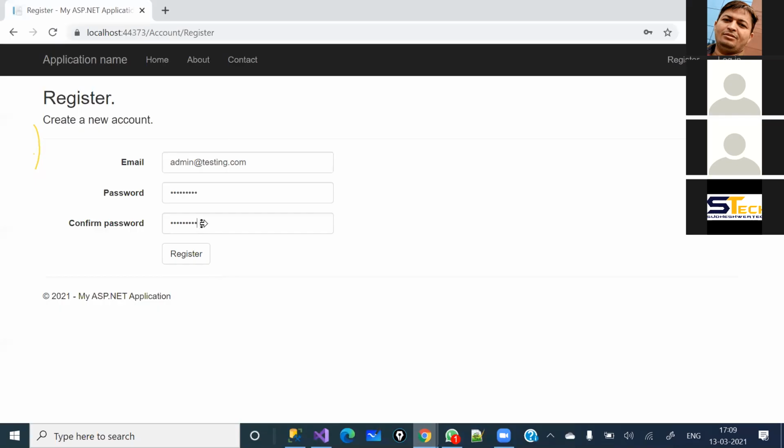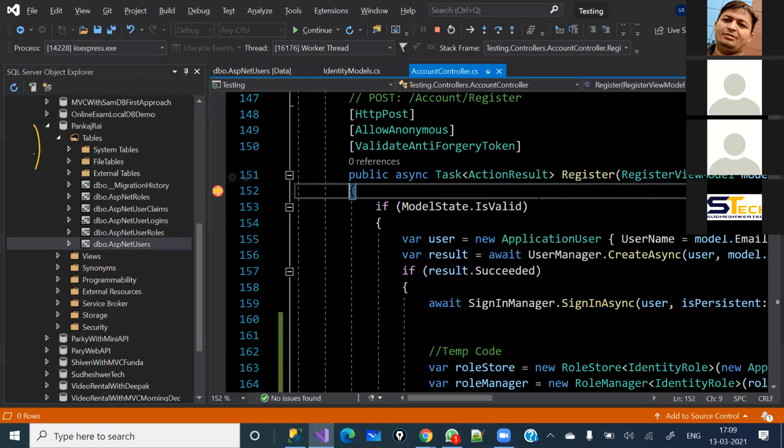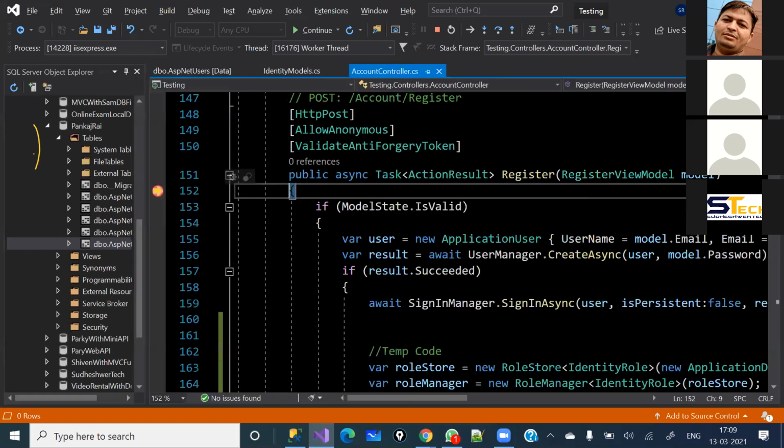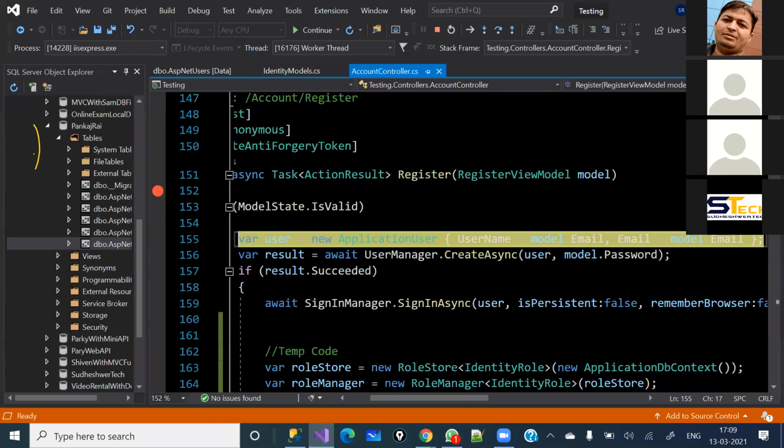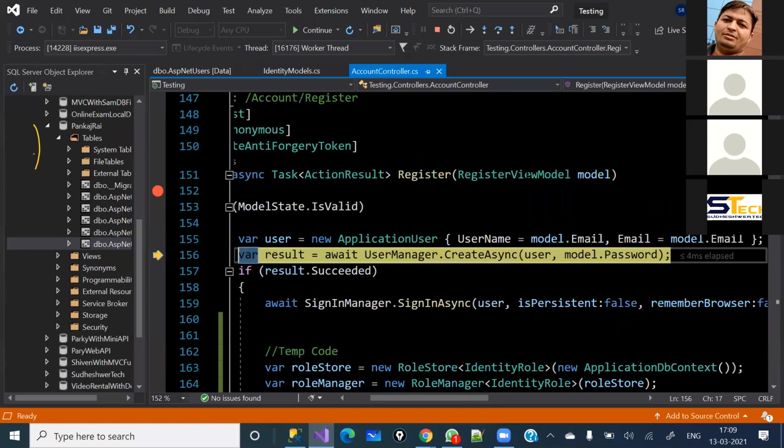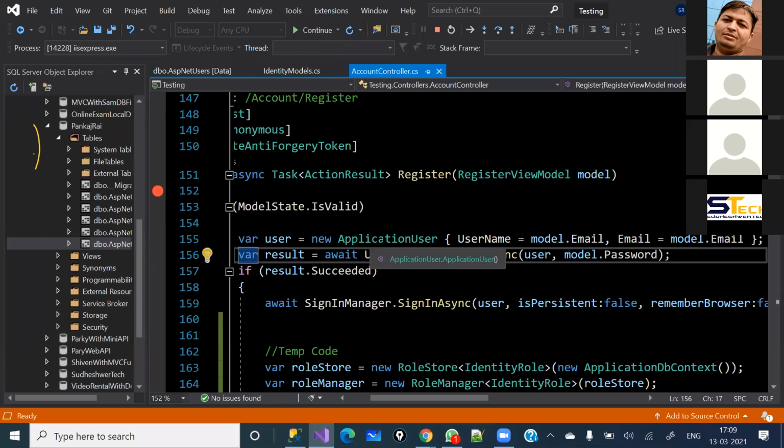See, the request has come here, and whatever information we have given, like user ID and password, everything is coming here. Now see, here it has just assigned to the domain model all the properties which we have got from the view model. A view model is basically a model used only for the view, so then we create the view model. And here see, this line of code has been executed.